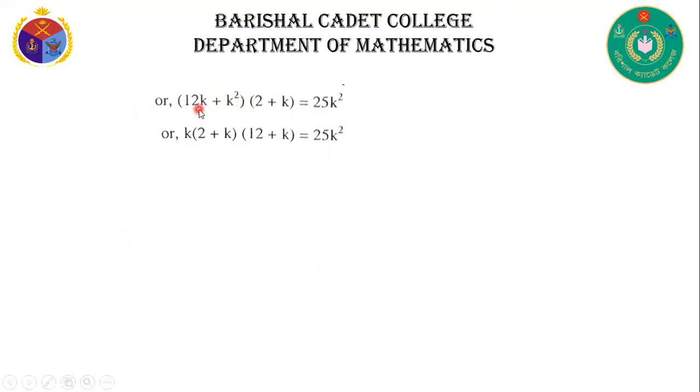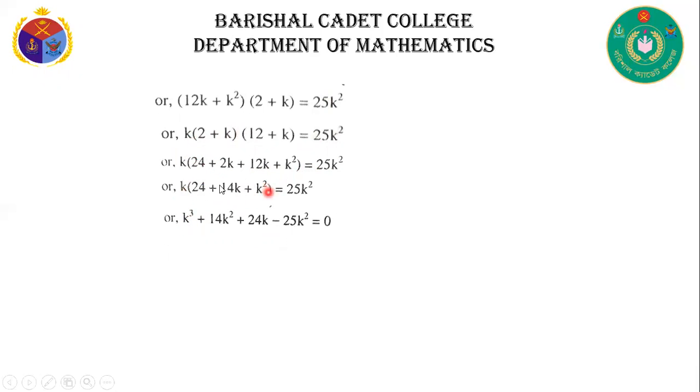Here k common, then the remaining term (12 + k)(2 + k) is equal to 25k. Here k common, then we can write 24 + 2k + 12k + k² is equal to 25k. After calculating, we can write k² + 14k + 24 − 25k = 0, or k² − 11k + 24 = 0.